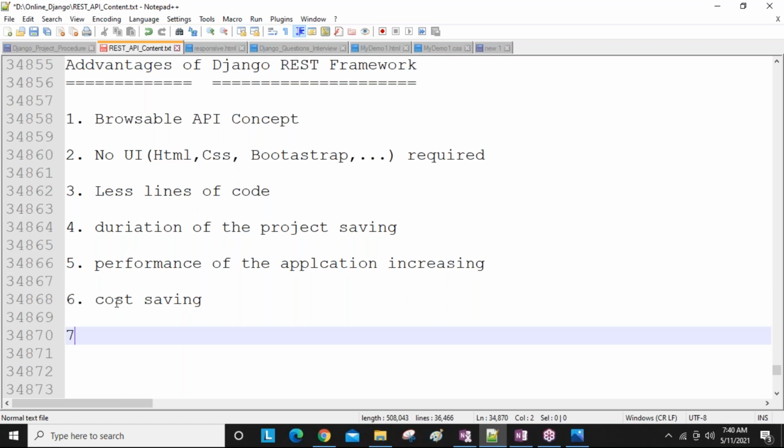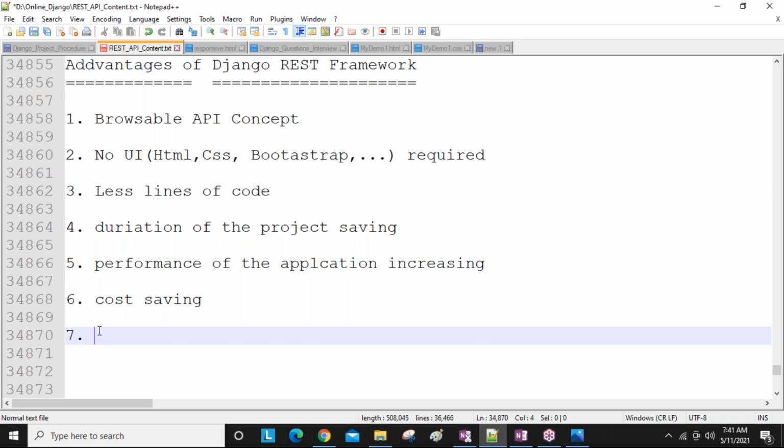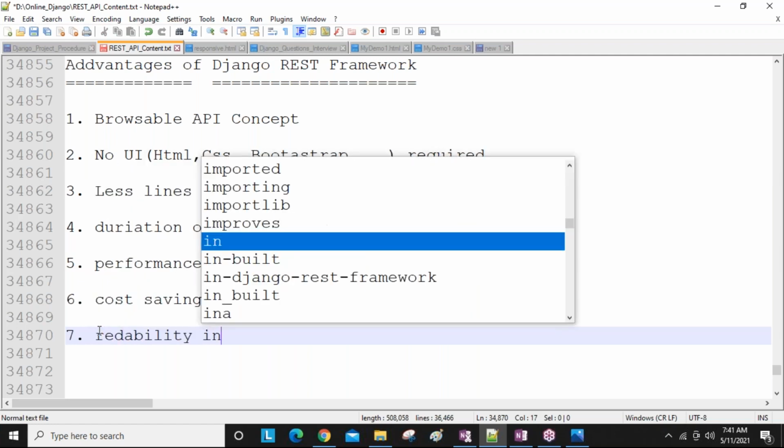Next, guys, because of the less lines of code, instead of 100 lines, you are writing 20 lines of code. Reading those 20 lines is very easy. Reading 100 lines compared to reading 20 lines is easier. That's why we can say readability increasing.